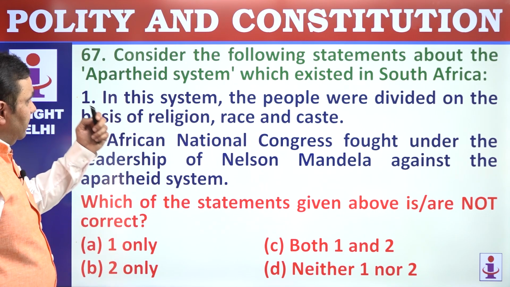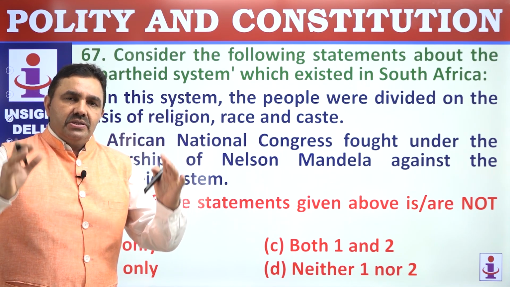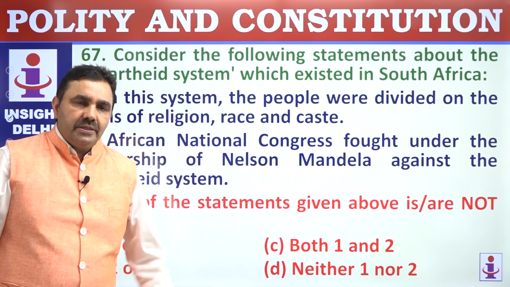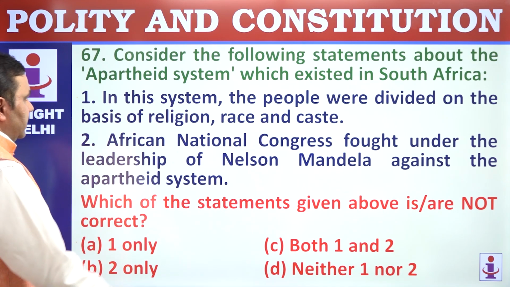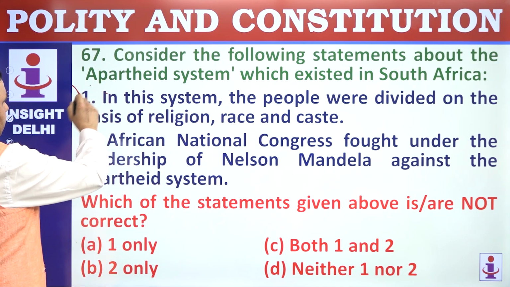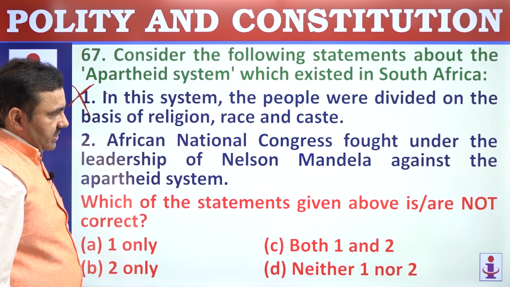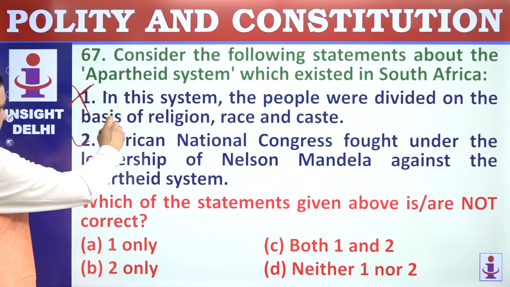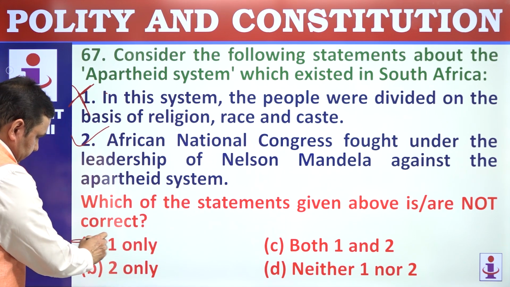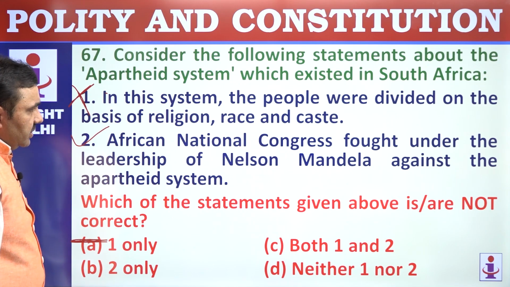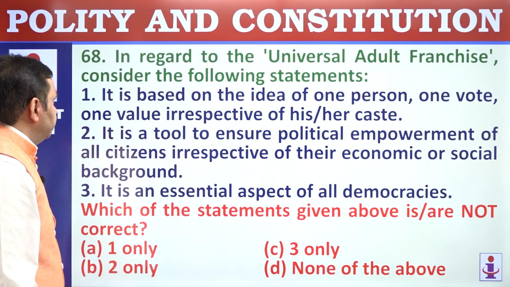67. Consider the following statements about apartheid. Apartheid means a system of racial segregation, discrimination on the basis of race, and that is legally provided. In the system, the people were divided on the basis of race, not religion or caste, only race. White versus non-whites. The African National Congress led by Dr. Nelson Mandela fought against the apartheid system. That's correct. Only 2 is correct. Not correct, you have to find out, so only 1. So read the questions carefully and you will find the answers will not be of much problem to you.